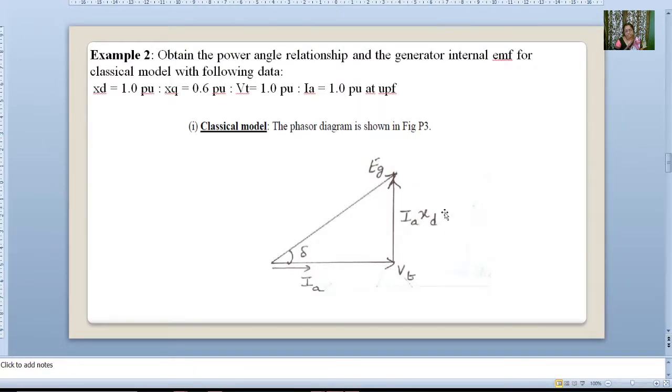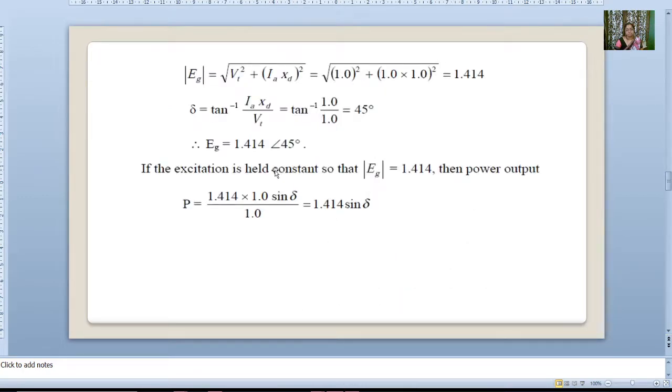The opposite side is Ia xd, the adjacent side is Vt. So del is tan inverse of Ia xd upon Vt, which gives 45 degrees. So Eg is 1.414 at an angle of 45 degrees.